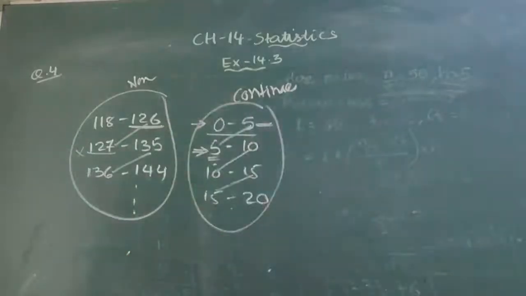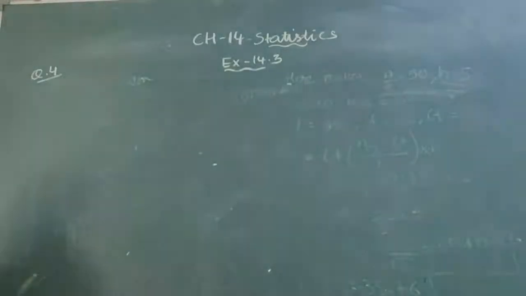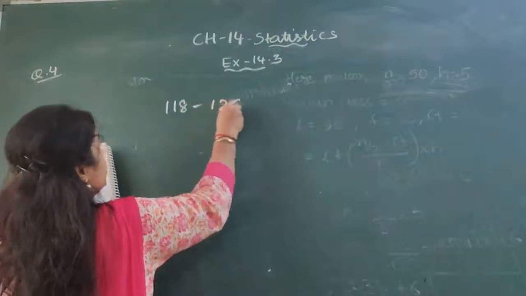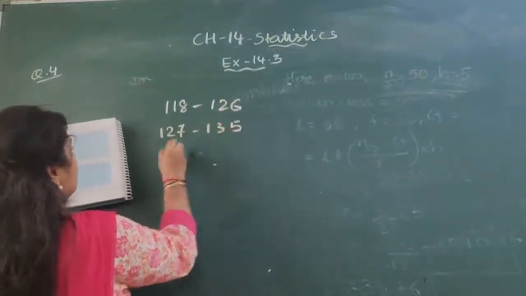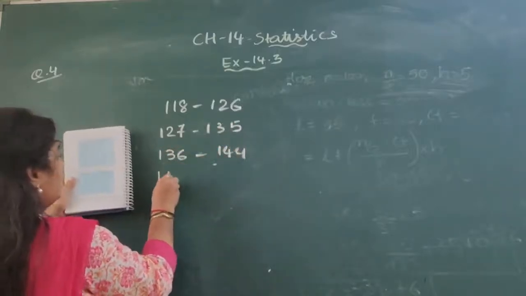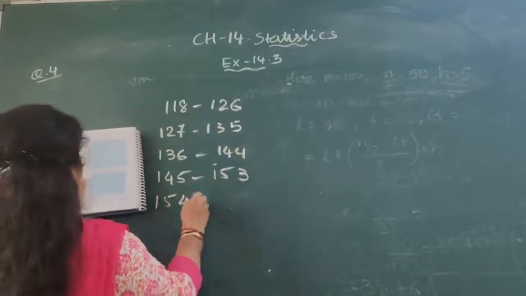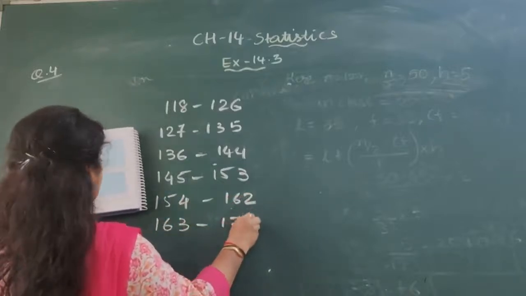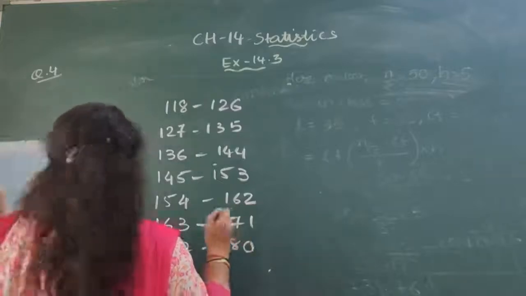I am showing you as it is given: 118 to 126, 127 to 135, 136 to 144, 145 to 153, 154 to 162, 163 to 171, and 172 to 180.